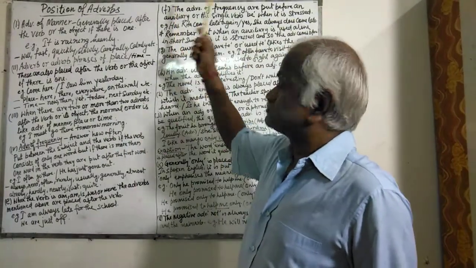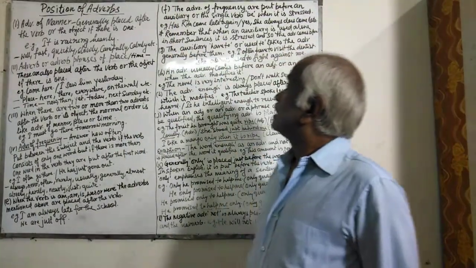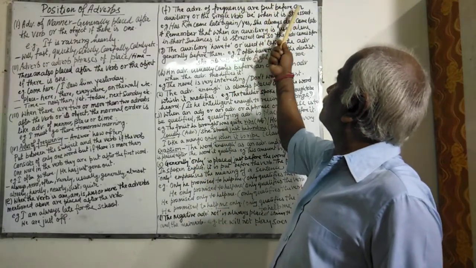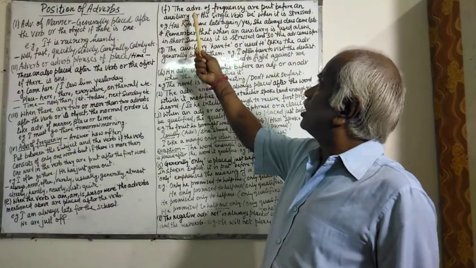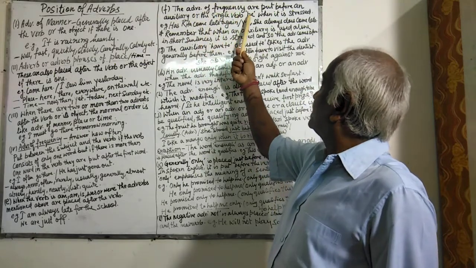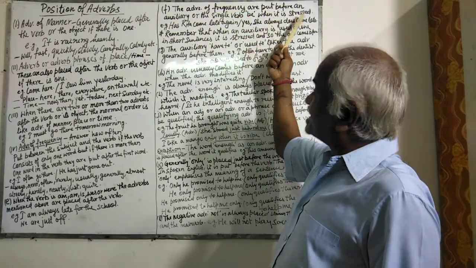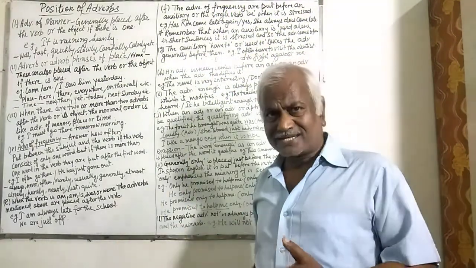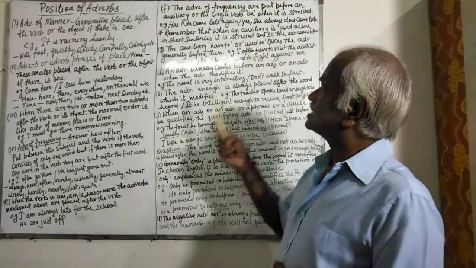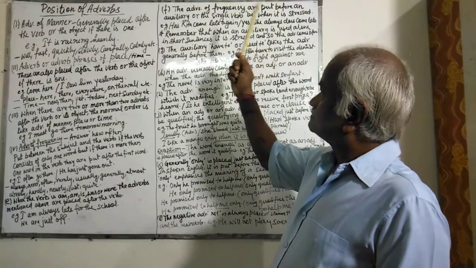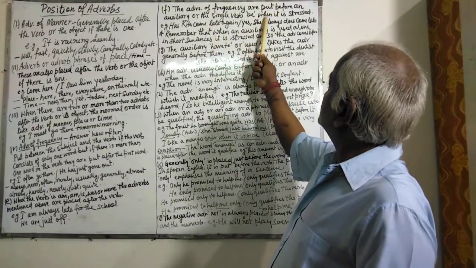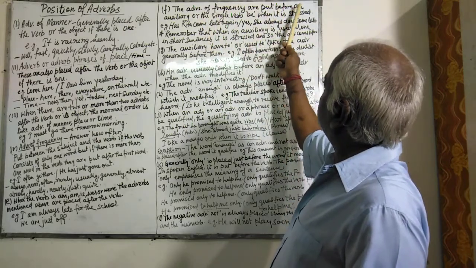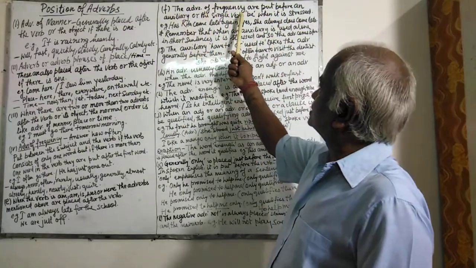Next point is the adverbs of frequency are put before an auxiliary or the single verb be when it is stressed. When there is something to be emphasized, at that time this adverb is placed before an auxiliary or the single verb.